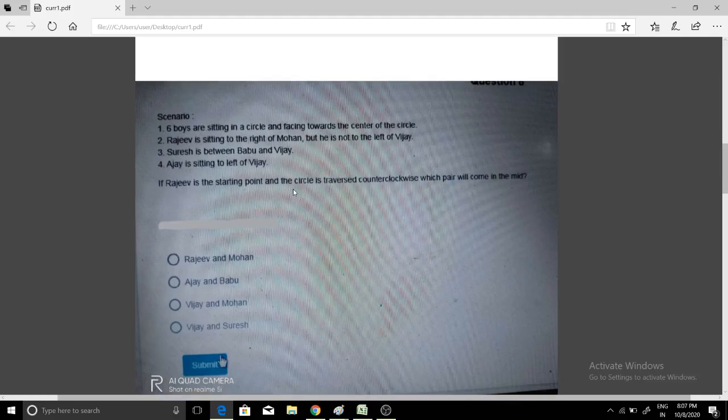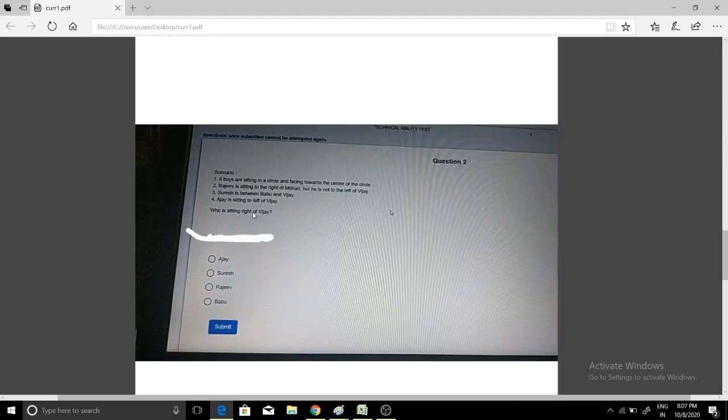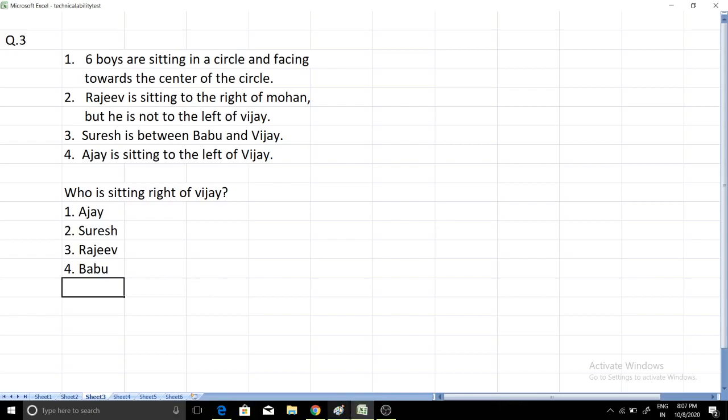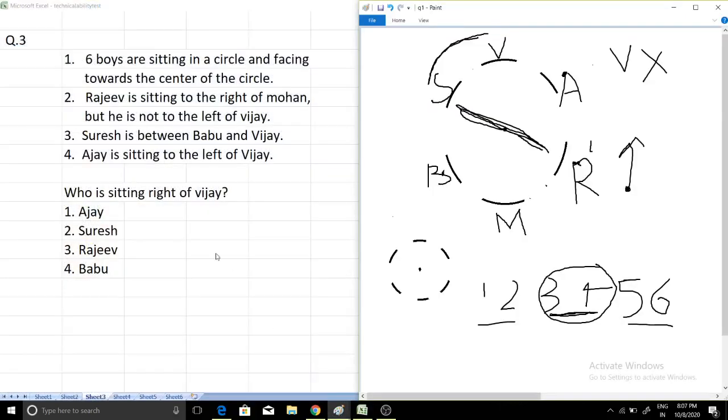If Rajiv is the starting point, third question also, who is sitting right of Vijay? The third question is the same, the condition remains the same, but what it is asking is who is sitting right of Vijay. So this question becomes very easy. Who is sitting right of Vijay? So where is Vijay? Vijay is here.